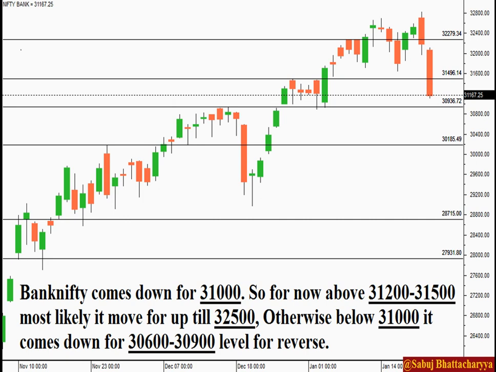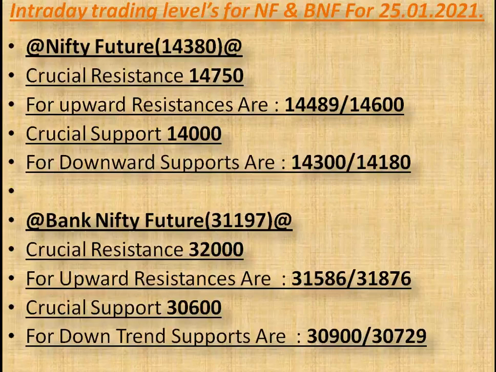Let's come to Bank Nifty and Nifty support resistance levels. There is a crucial resistance for Nifty future, that's 14,750. To achieve this resistance, there are two more resistances, that are 14,489 and 14,600. Similarly, there is a crucial support for Nifty future, that's 14,000. To achieve this support, there are two reversal supports, that are 14,300 and 14,180.